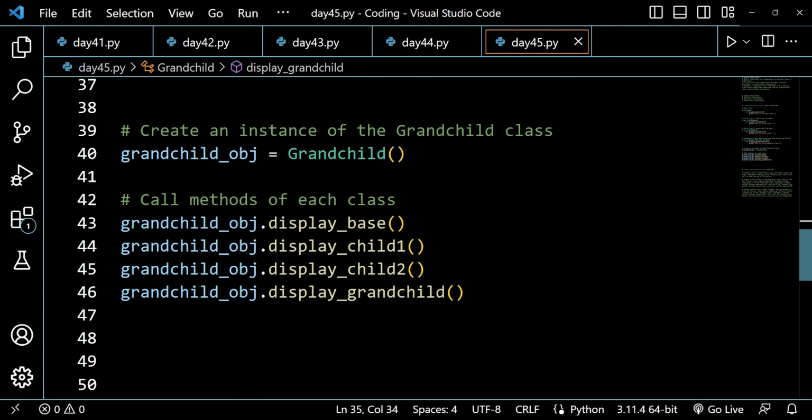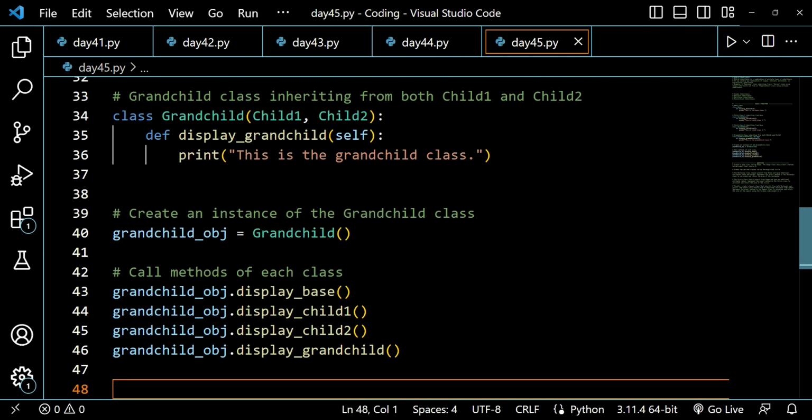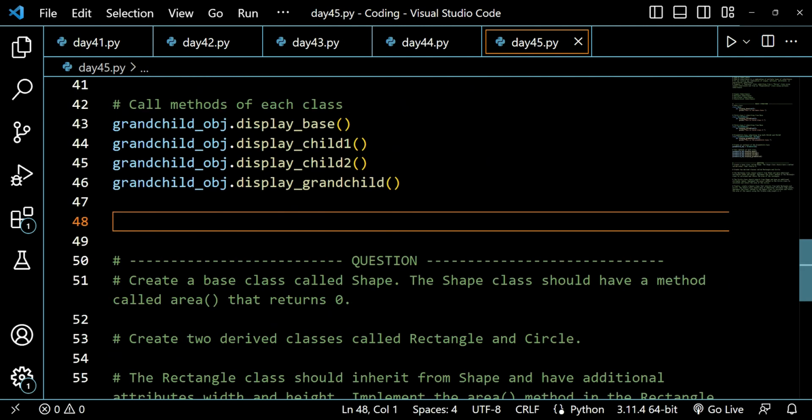Now when we do some questions based on hybrid inheritance, you will be gaining more understanding and you will be getting more clarity of the topic. So now let's start solving this question, guys. So the question says, create a base class called shape. The shape class should have a method called area that returns 0.